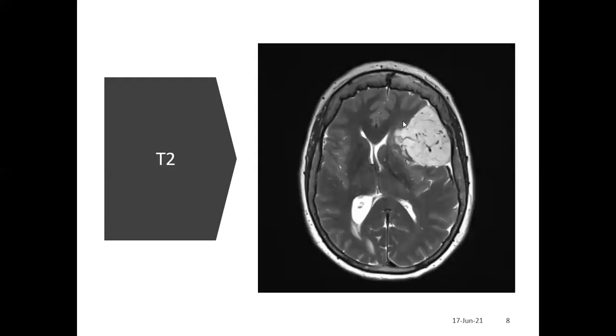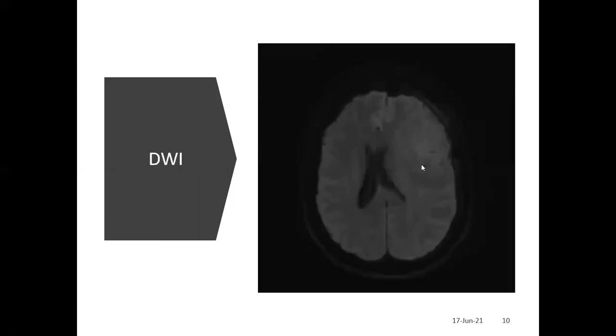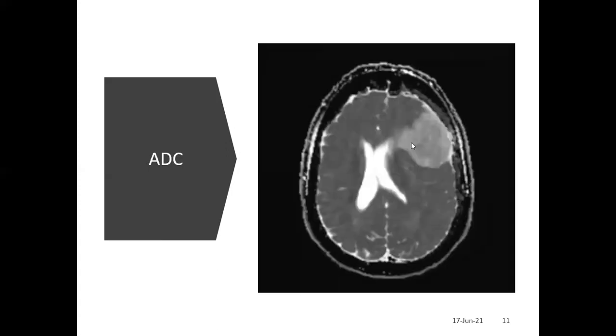On T2, you can see there is hardly any edema. T2 is mostly hyperintense, and on T2 FLAIR you can also see the edema, but compared to gliomas the edema is very minimal, and sometimes it is absent. In diffusion weighted image, it is not malignant, so you will not get restricted diffusion. There is no restriction, and you will see normal diffusion. And the ADC value looks hyper, meaning normal.